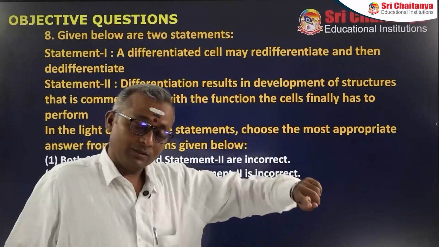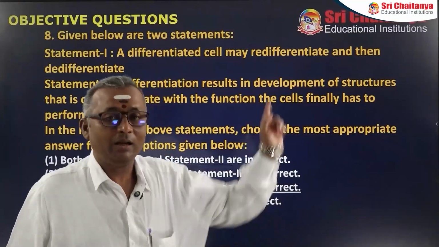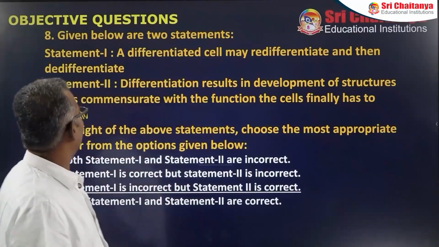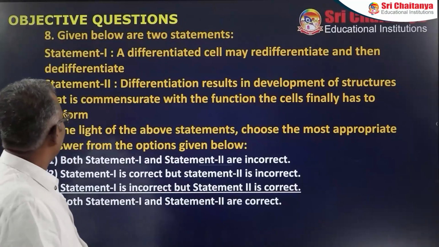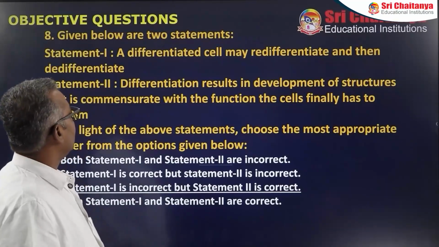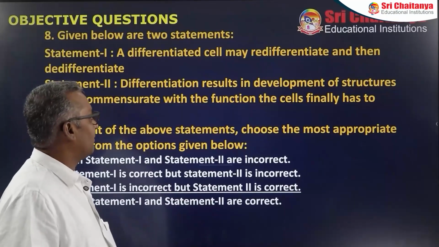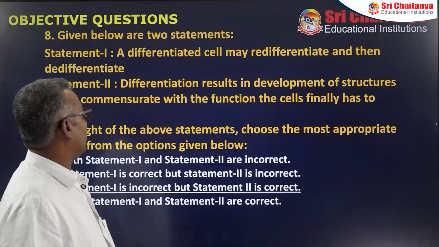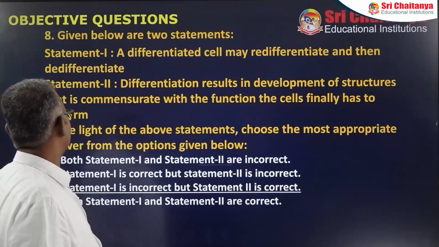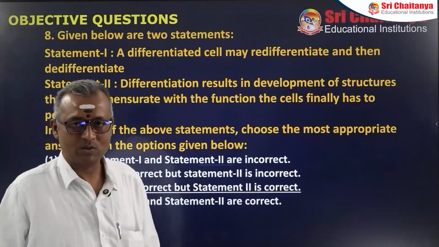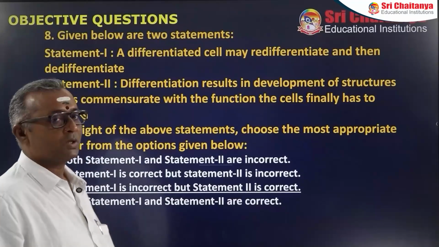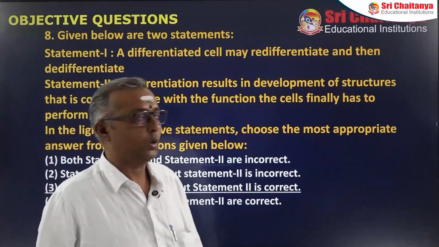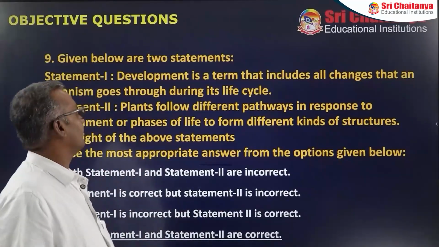It is the dedifferentiated cell that then undergoes redifferentiation. So this statement becomes false. Statement 1 is false. Now statement 2: differentiation results in the development of structures that are commensurate with the function the cells finally have to perform. It is true. It's a direct line. So here statement 1 is false, but statement 2 is true.